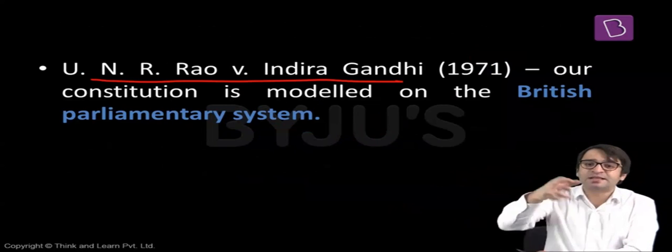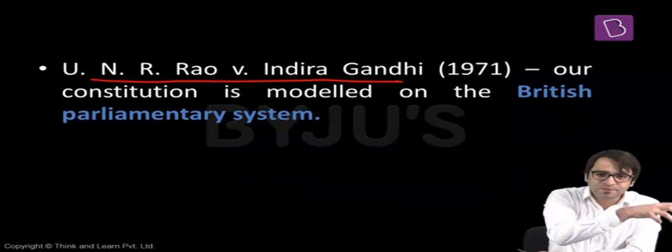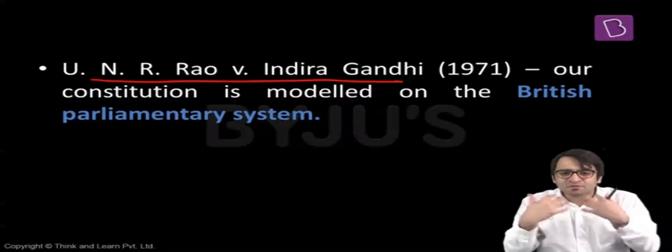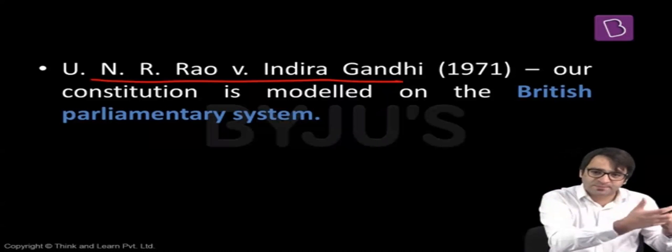In the United States of America, the President is the real executive. In India and in Britain, the Queen or the President is the nominal head of the state. The real executive powers are vested with the office of the Prime Minister and his Council of Ministers.